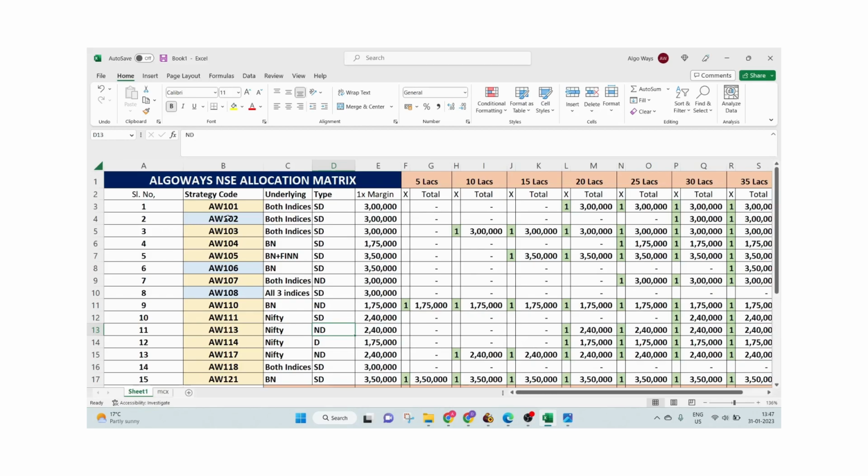Now the changes I have done, let me explain that. The existing strategies 102, 106 and 108, these 3 strategies have been replaced by new strategies which have been tested for some time now. The rest of the strategies, with the strategy codes and other things, will remain the same, so there will not be any confusion at all.